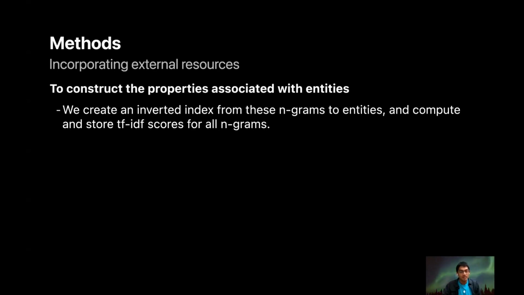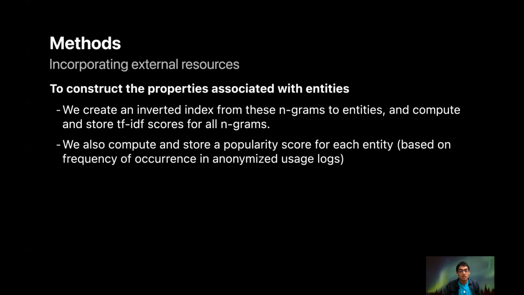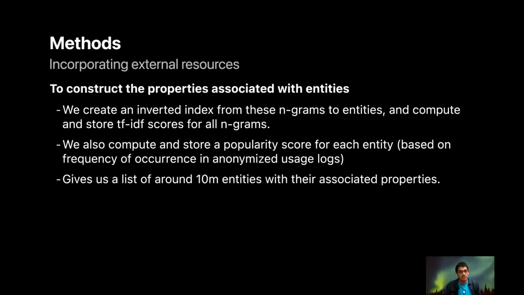To construct properties associated with entities, we create an inverted index from these n-grams to entities and compute and store TF-IDF scores for all n-grams. We also compute and store a popularity score for each entity based on the frequency of occurrence of these entities in anonymized usage logs.